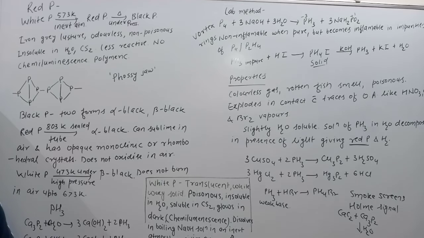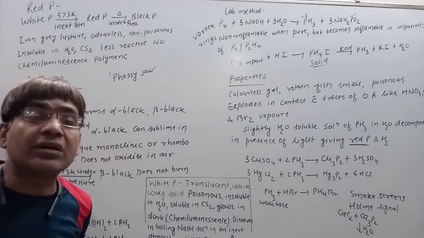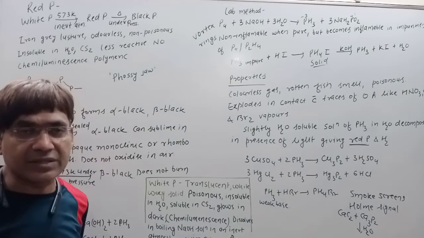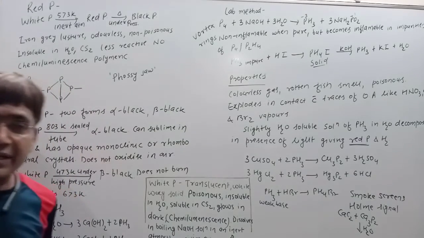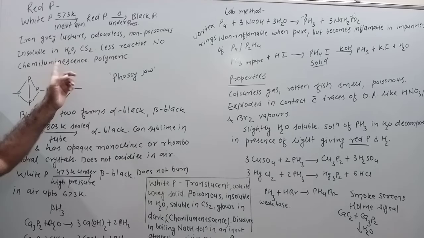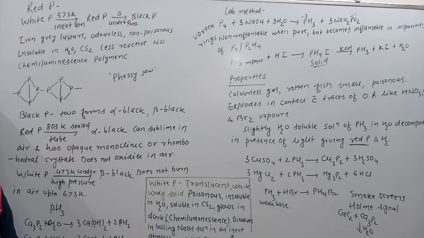Because of its lesser reactivity, its ignition temperature also becomes higher. So it does not react with oxygen spontaneously, and hence it does not glow in the dark. In short, it does not show chemiluminescence.